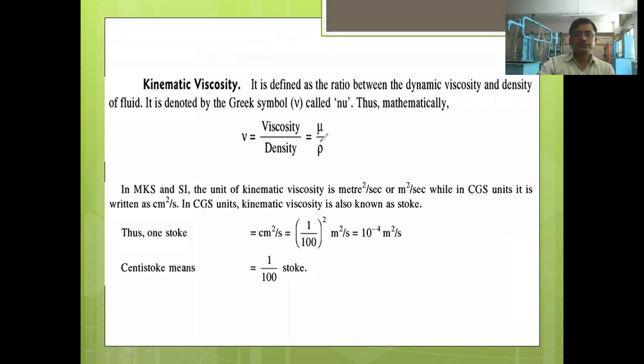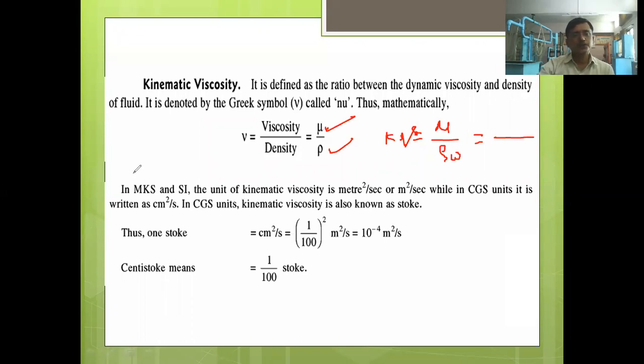So now we were discussing this kinematic viscosity. It is quite simple. It is the ratio of viscosity to the mass density of that fluid. Suppose we want the kinematic viscosity of water. How do we find it? We take the dynamic viscosity of the water and divide it by the mass density of water, rho w. Then you will get the kinematic viscosity of the water.